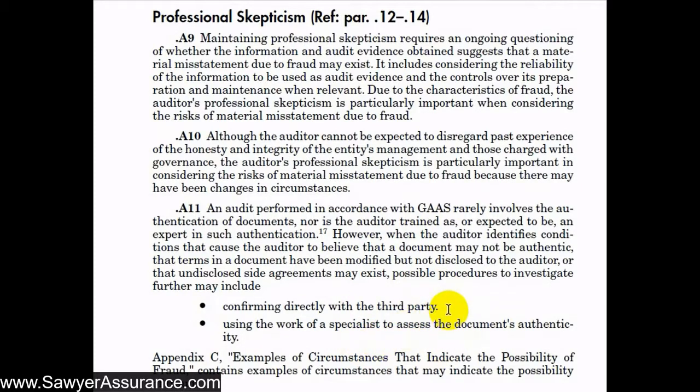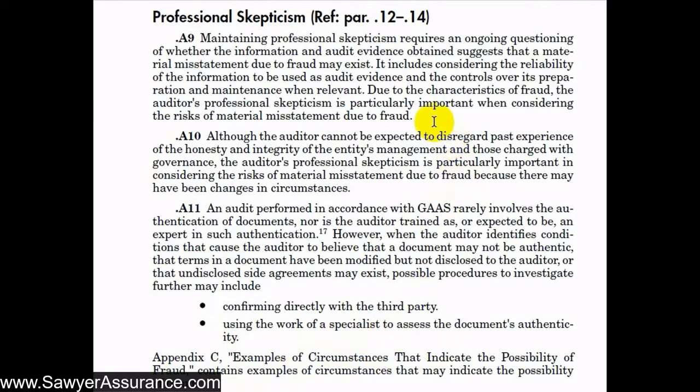So say, for instance, we receive a bank confirmation that says our client has X amount of dollars in the bank, but that bank confirmation kind of looks unusual. We can maybe call the bank and ask them if that's the right balance and if they're the ones that sent that confirmation to us. We can also hire someone outside the firm to analyze those documents to make sure that they are authentic for us. So next we see here in Appendix C, they've got some examples of circumstances that indicate the possibility of fraud. So let's go down there and take a look at those circumstances.